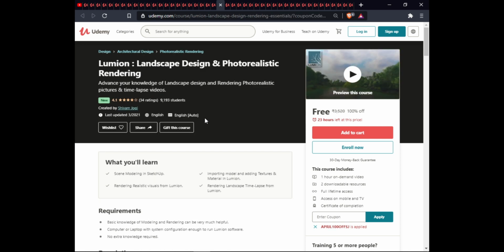The next course is Luminance Landscape Design and Photorealistic Rendering. In this course, you will understand knowledge from landscape design and photorealistic rendering. This course includes 1 hour on-demand video, 2 downloadable resources, full lifetime access, extra modality, and certification completion.